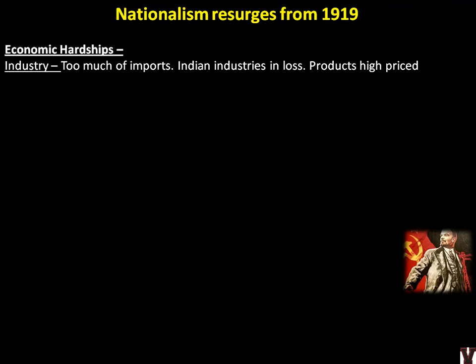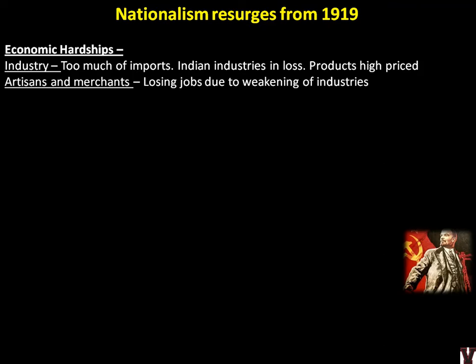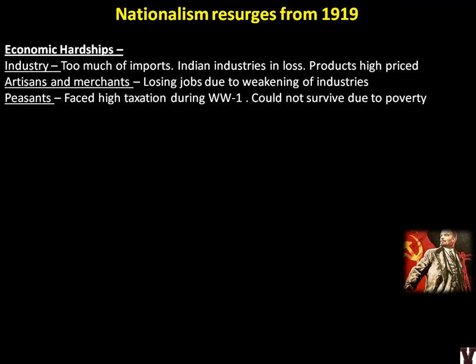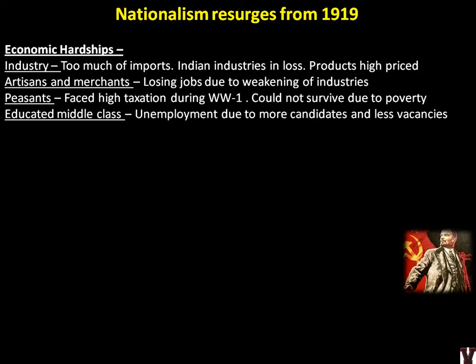Too many imports were happening, so India, the net exporter, changed to a net importer. Indian industries were in loss, products were high priced, the artisans and merchants were losing jobs due to weakening of industries, and peasants were facing high taxation, especially during World War I, which happened from 1914 to 1918, because these taxes were used for funding the British soldiers in the war. Indians were not at all happy with what was going on, but they had no other option, and they could not survive due to poverty.